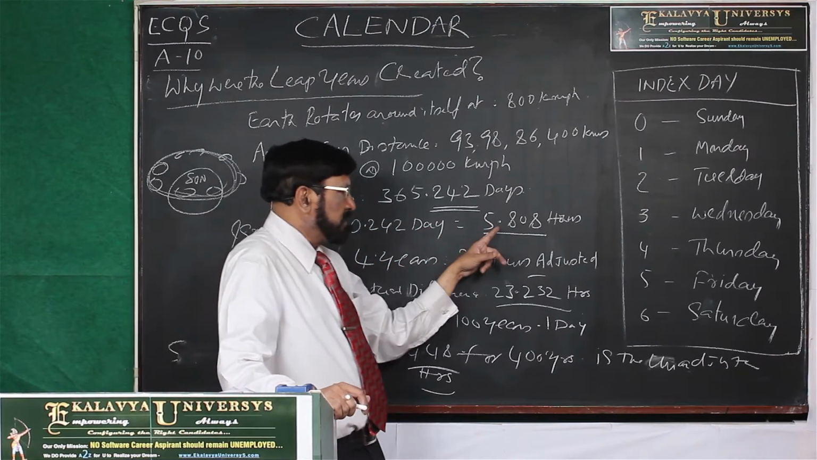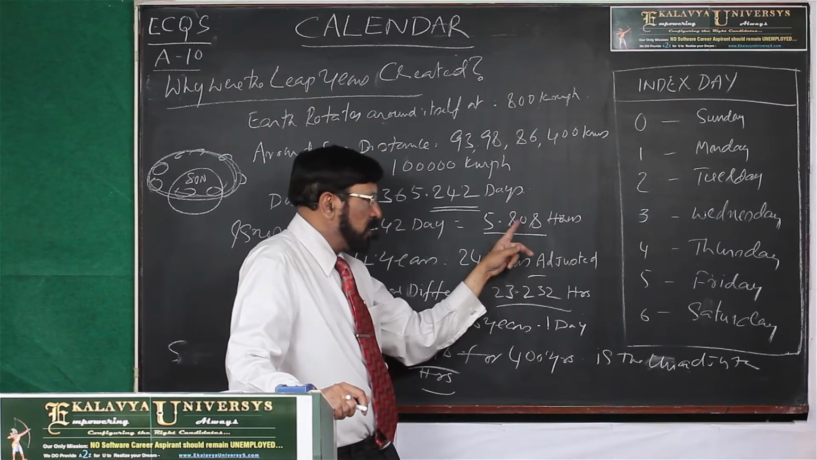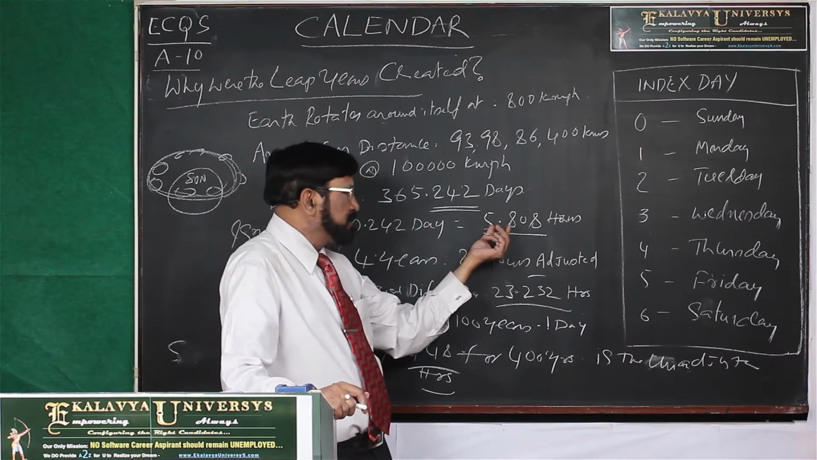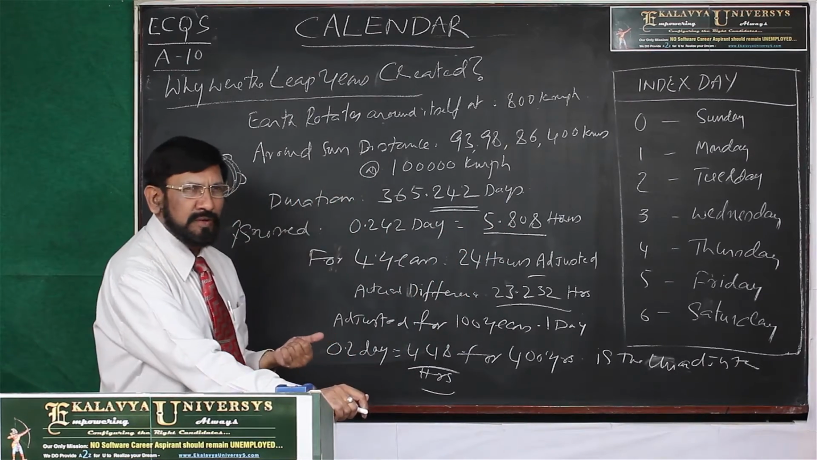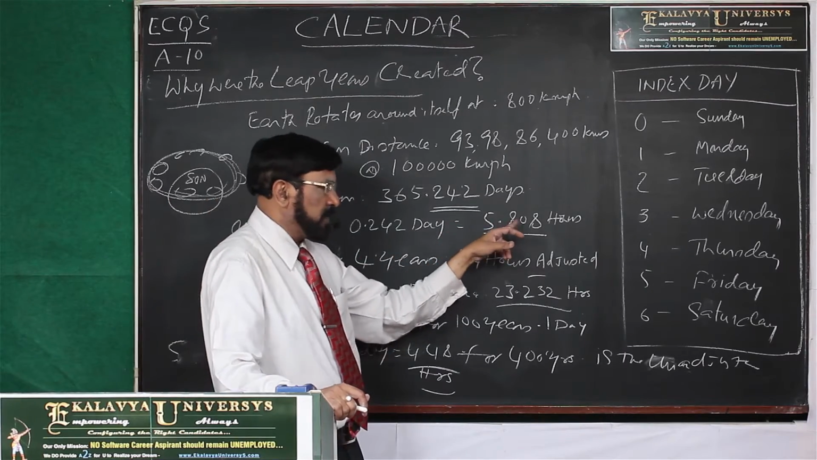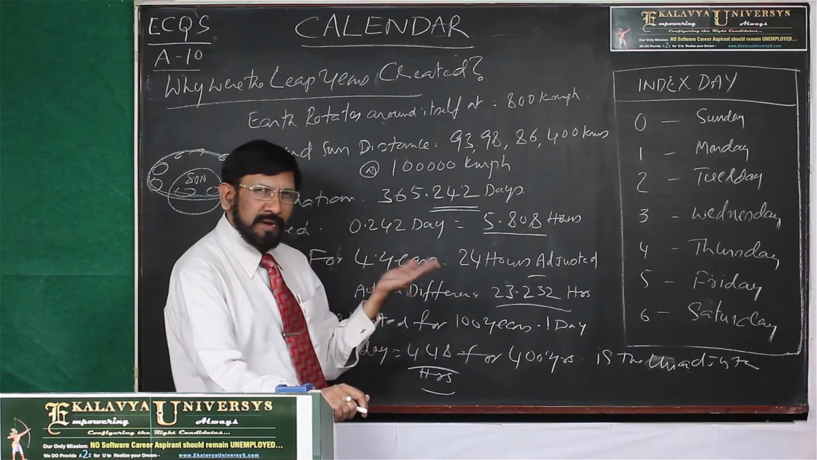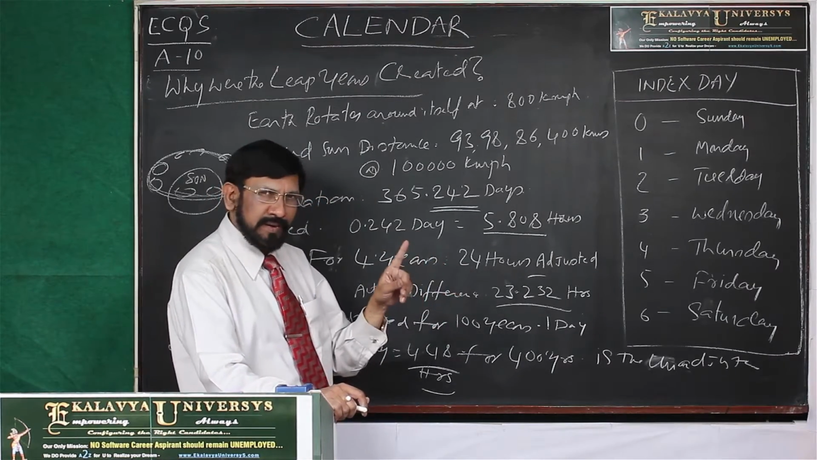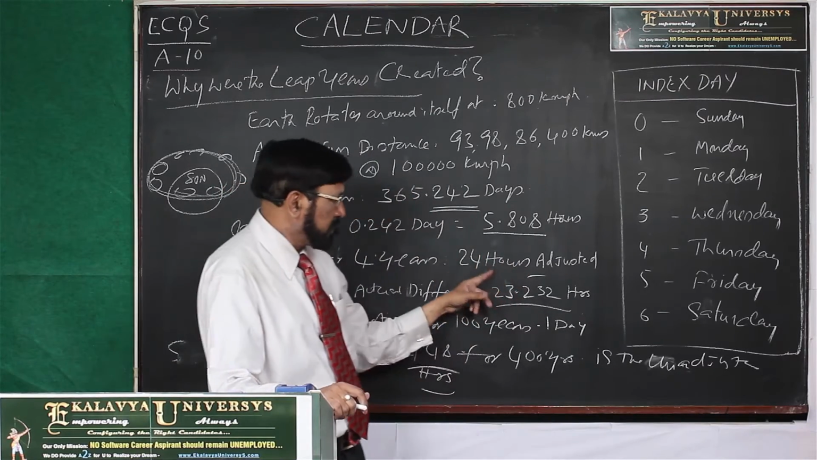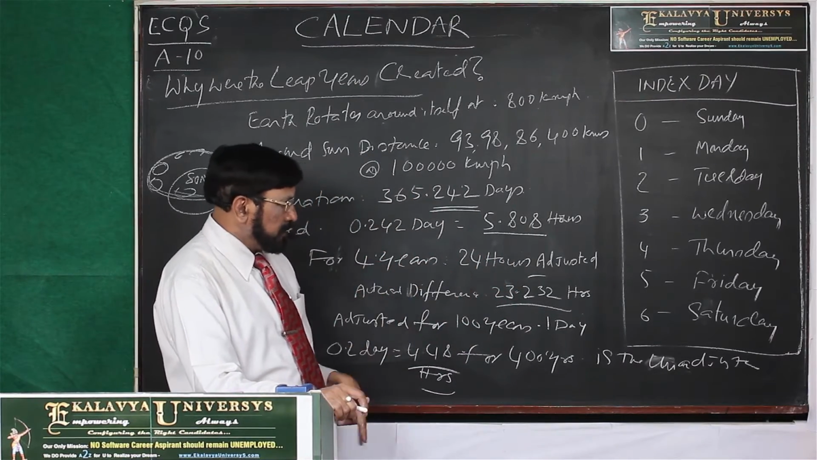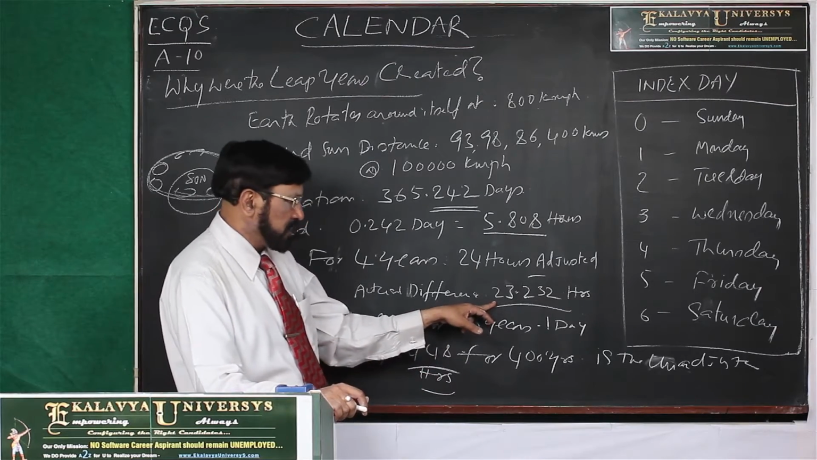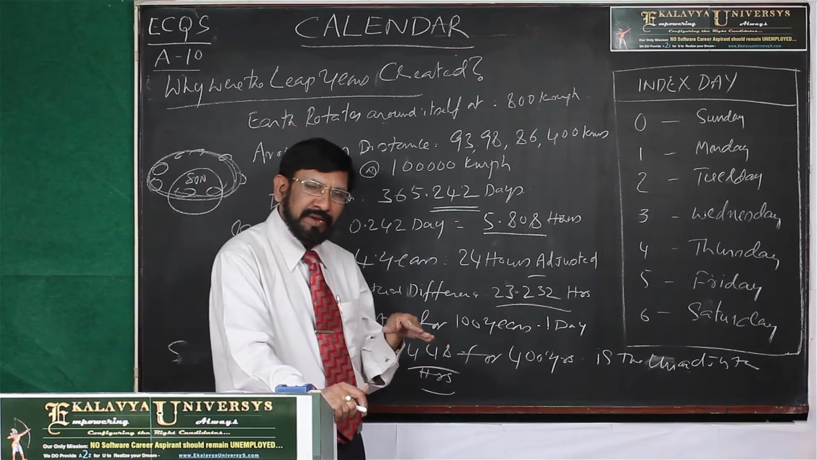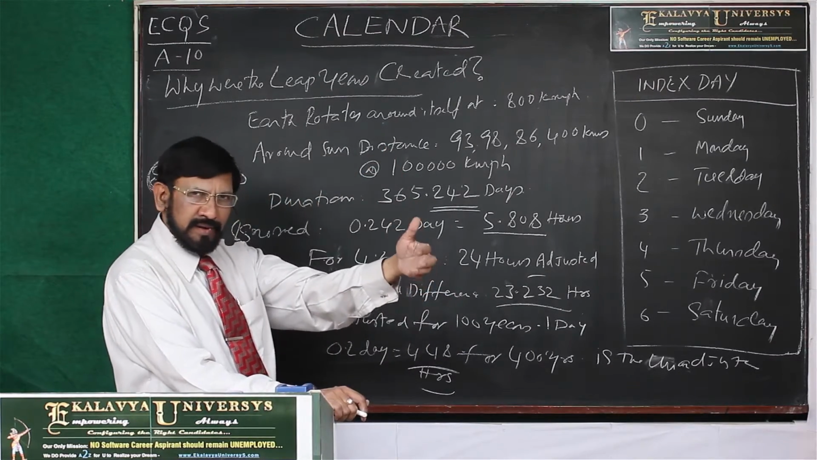0.242 day is 5.808 hours, and actually this is being ignored. That means every year almost 5.8 hours are being ignored. In order to adjust that, for every 4 years they added 24 hours by creating 1 day extra for a leap year. That year only we call a leap year. But in order to adjust 23.232 hours, 24 is being added, so something extra is being added. It should be adjusted at some time.